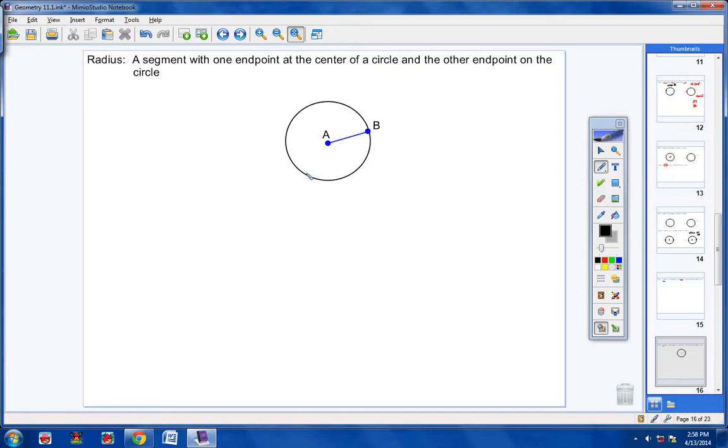This is very, very much a basic term that we've learned probably in middle school, okay? A radius is a segment that has one endpoint at the center, like A, and the other endpoint lies on the circle, like B. So we have